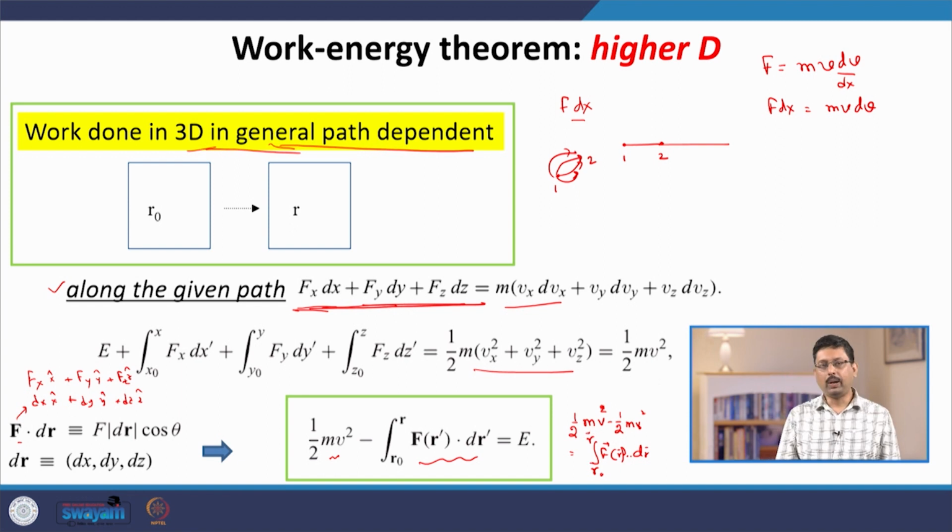So, this is called a path integral, a line integral. So, we have to specify a particular route by which the particle goes from r naught to r, and then you can compute this quantity.